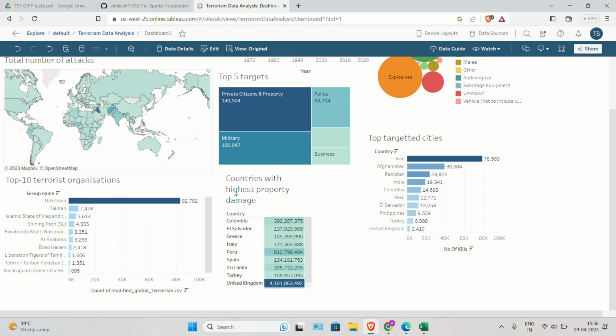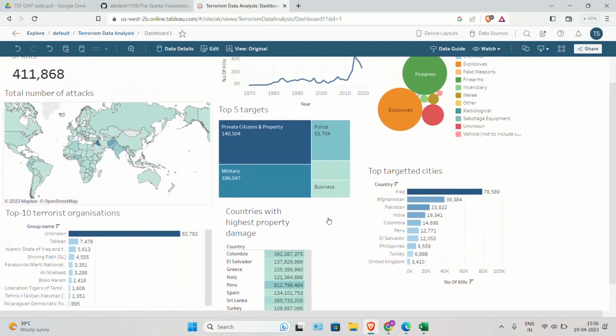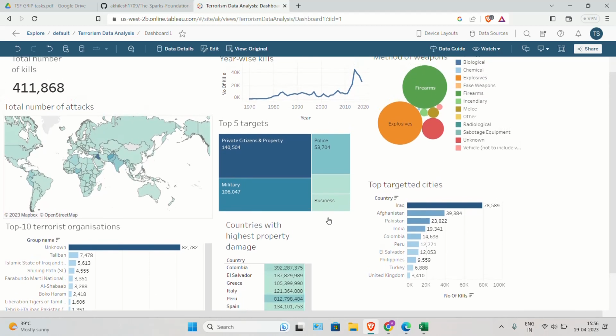And coming to the countries with the highest property damage, we find that United Kingdom has the highest damage in terms of property value, and in terms of cities which have been actively targeted by terrorist groups, we find that Iraq stands at first place, followed by Afghanistan, Pakistan, India, and Colombia.